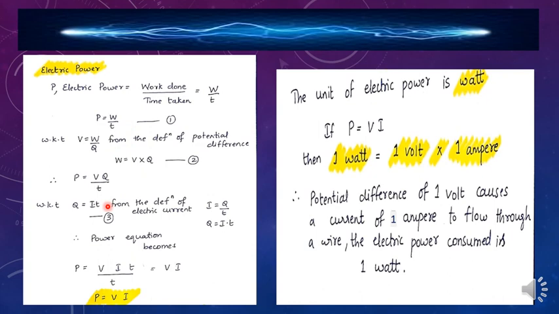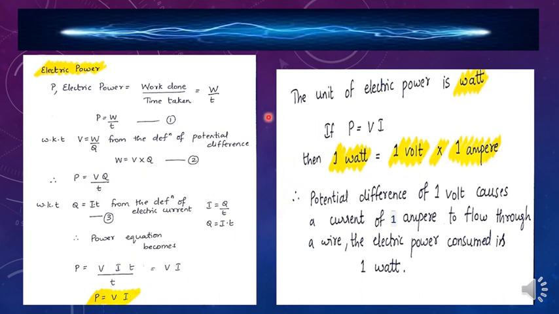You also studied electric current and its formula, isn't it? That is, I is equal to Q by T. From this, you can modify and write Q is equal to IT. Now consider this equation which we already kept ready. P is equal to VQ by T. In this equation, we shall substitute Q as IT. So that your equation will be like this. P is equal to VIT divided by T. In the place of Q, we are writing it as IT. Observe if anything can be cancelled. Yes, T and T can be cancelled. So, P is equal to VI. This is going to be your equation for electric power.